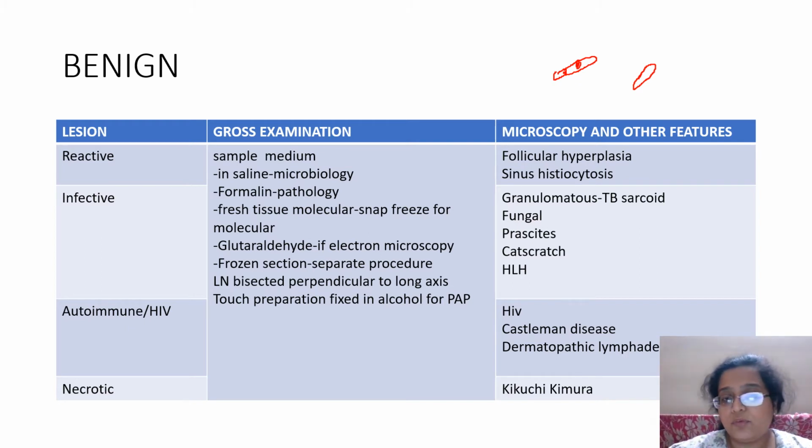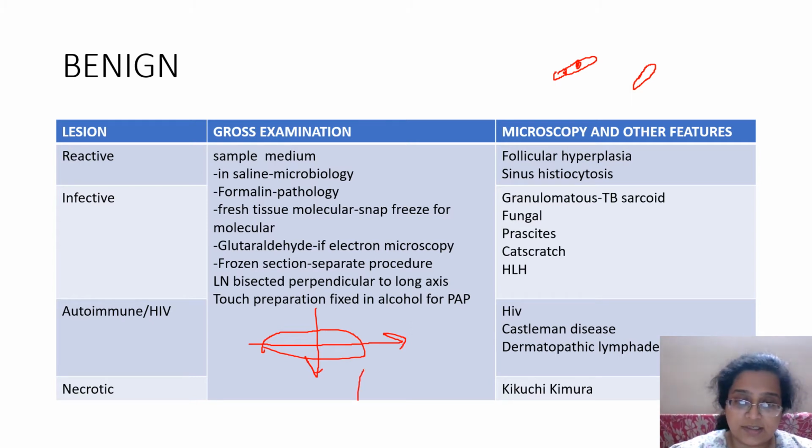So a sample of a lymph node in saline can be sent to microbiology if culture is needed for TB. For pathology it requires a formalin specimen. For molecular studies, take fresh tissue, snap freeze it, and then send it for electron microscopy. Glutaraldehyde is there. Frozen sections can be done. Grossly, when you bisect the lymph node, bisect it like this, not like this, because if you do it this way, then you'll just get this cut surface, which is a small area.